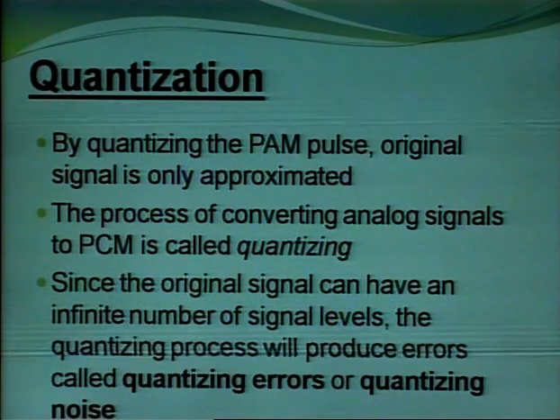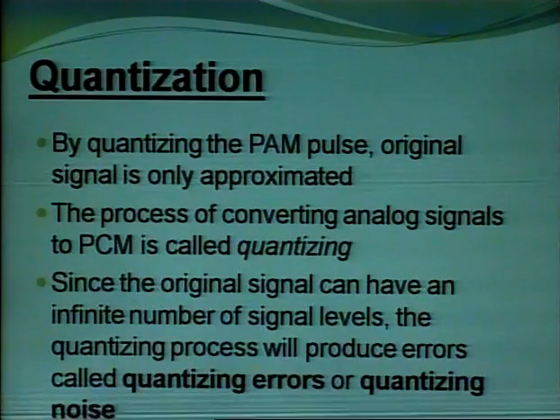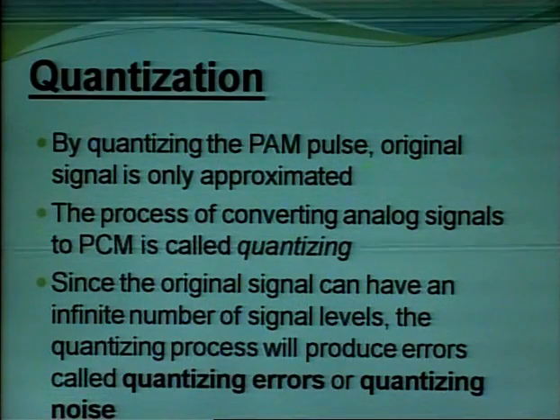The process of converting analog pulses to PCM is called quantizing.